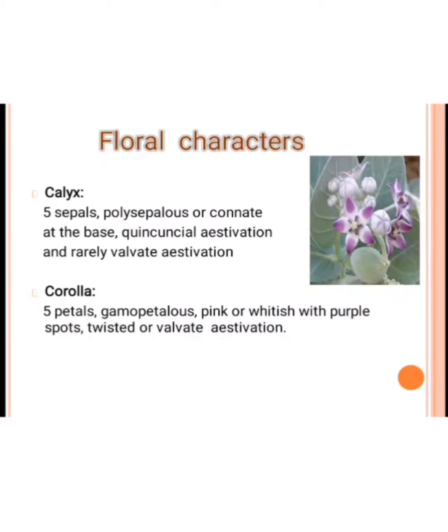They are pink or whitish in color with purple spots, and the estivation is twisted or valvate. In twisted estivation, one margin of a petal overlaps the next one, and the other margin is overlapped by the third. The first overlaps the second, the second overlaps the third, the third overlaps the fourth, and the fourth overlaps the fifth. This arrangement is called twisted.